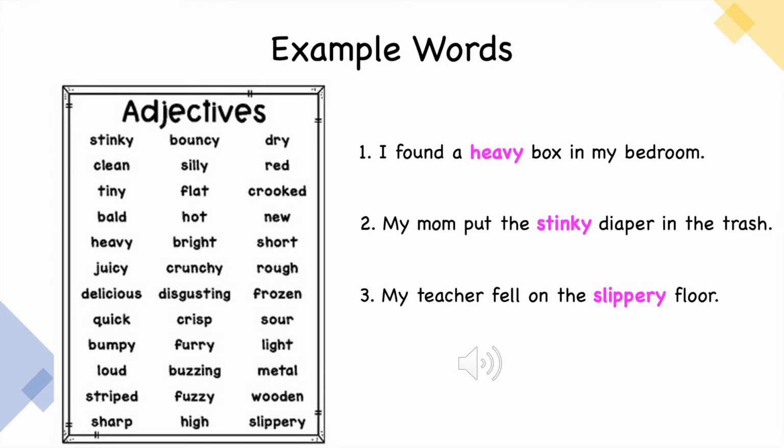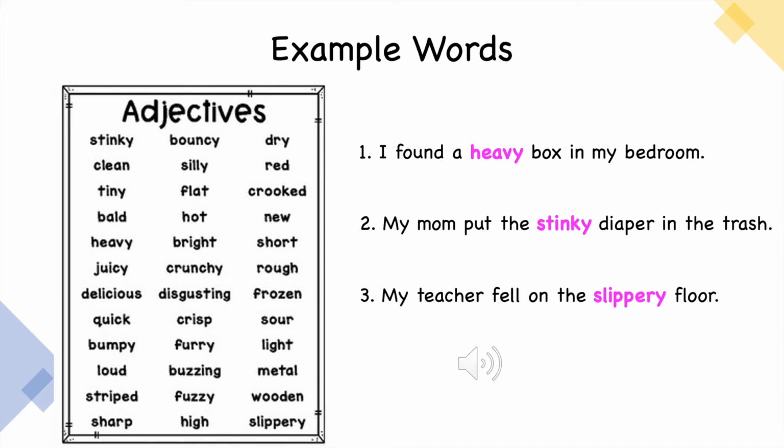Here is an example of some adjectives that you can use in your writing. Stinky, clean, tiny, bald, heavy, juicy, delicious, quick, bumpy, loud, striped, sharp, and a few more.